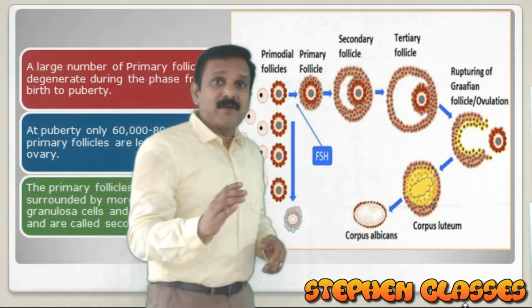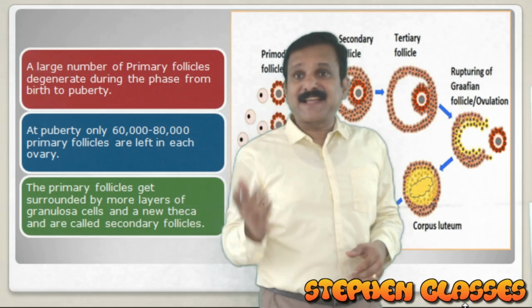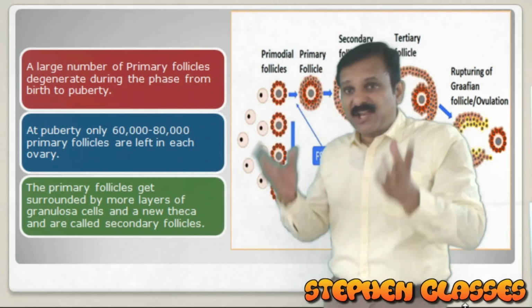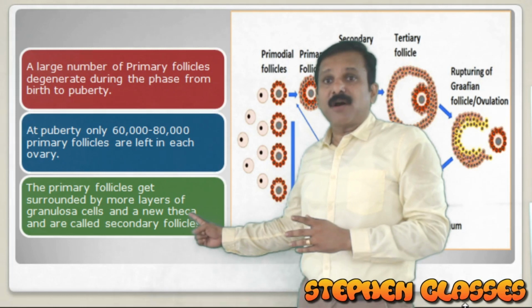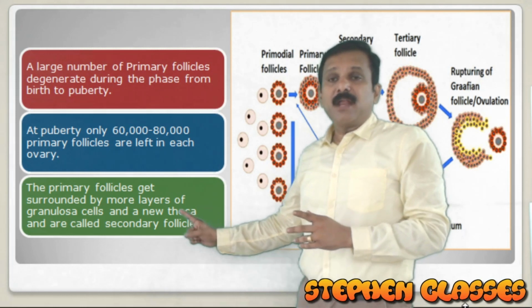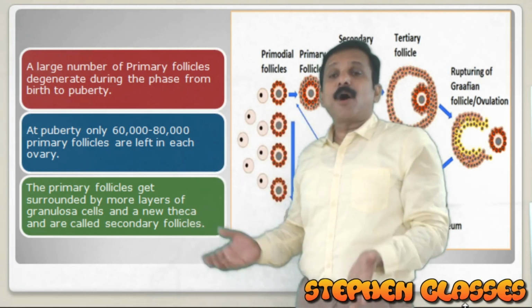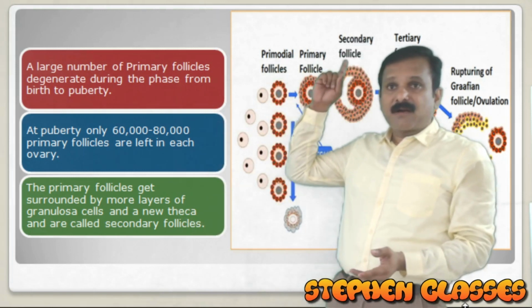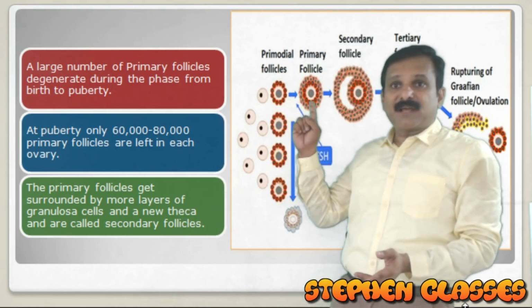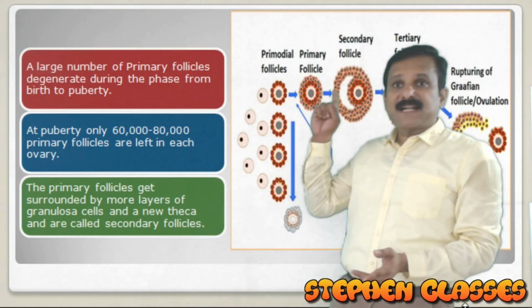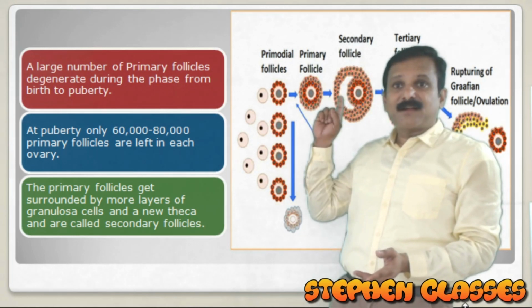So a primary follicle is transformed into a secondary follicle by addition of more granulosa cells and by formation of a new theca layer over it. Now only can we call it a secondary follicle.